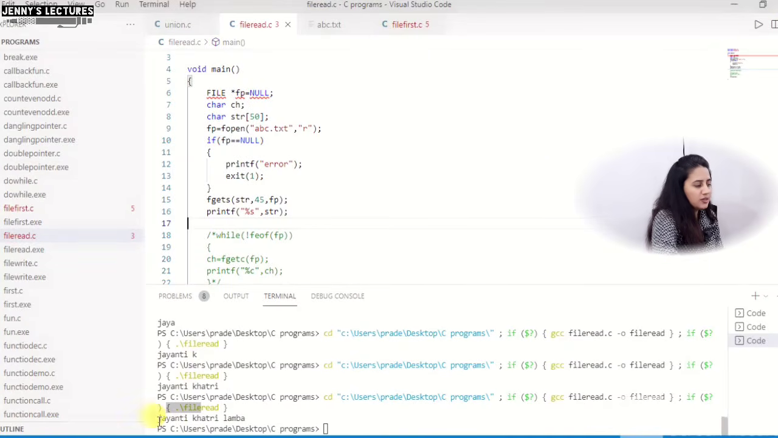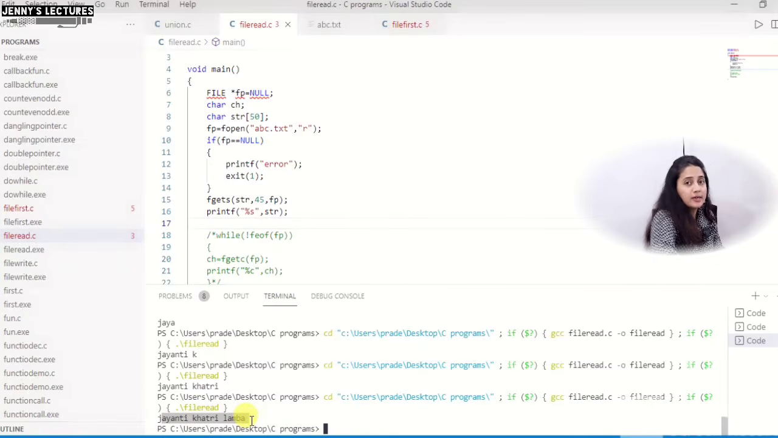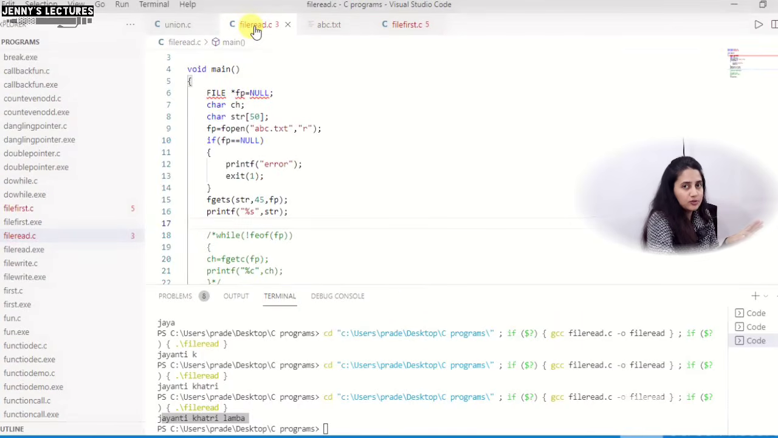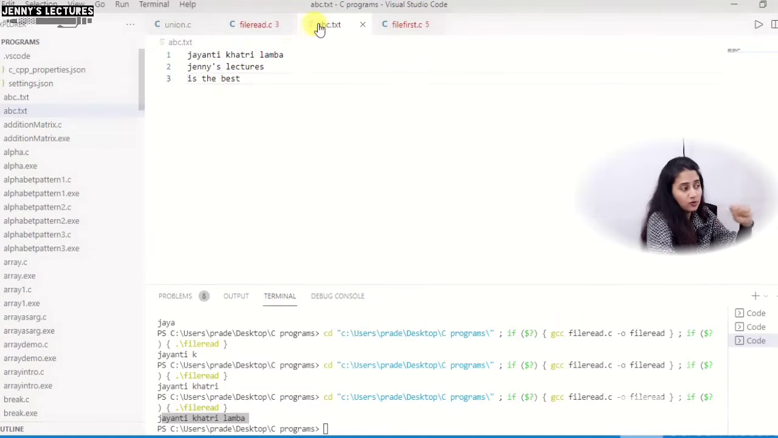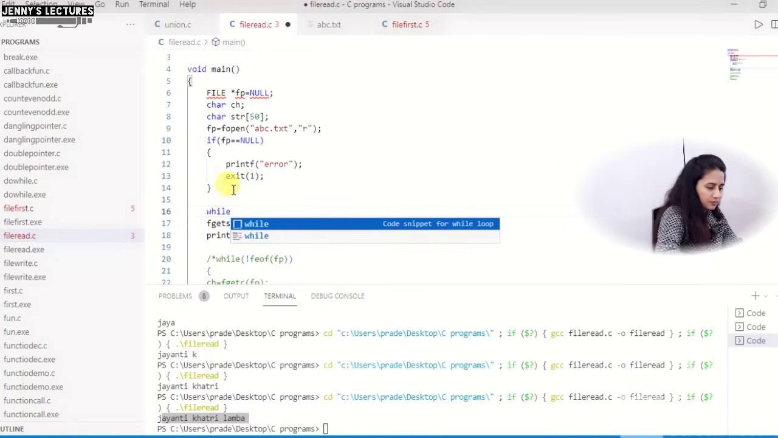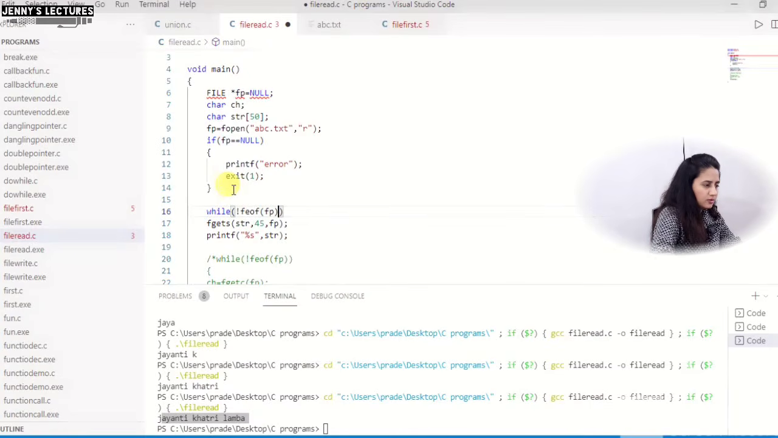See, it is only printing Jayanti Khatri Lamba. It should read up to 45 characters, but how many characters is it reading? Only 20 characters. In Jayanti Khatri Lamba we have 20 characters, and it has stopped. Why so? Because after Jayanti Khatri Lamba we have a new line character. So if the fgets function finds a new line character, it will stop. If you want to read this kind of content, just put this fgets into a while loop, with the same condition, the feof end of file function, pass the file pointer and write this thing into it.